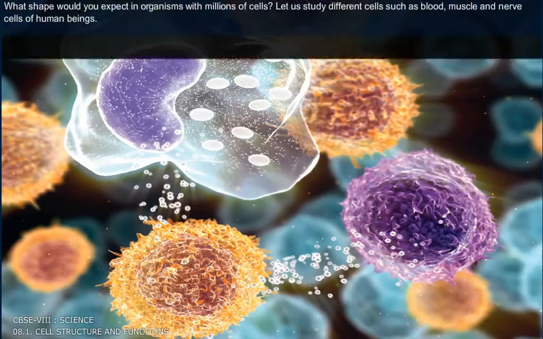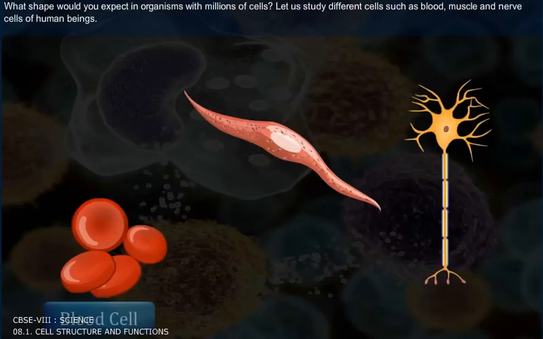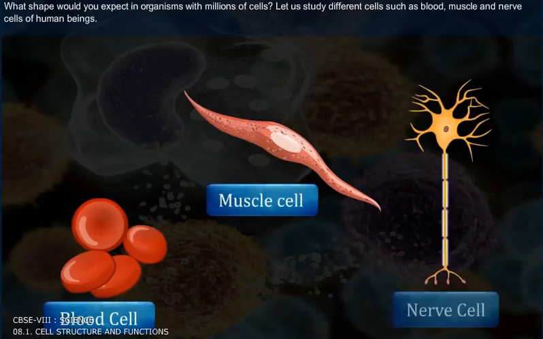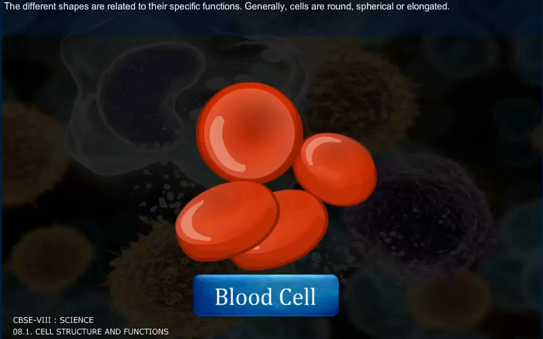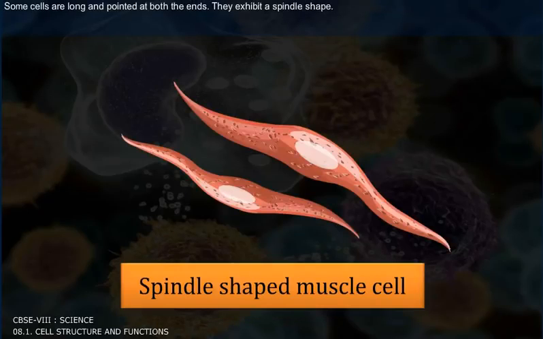What shape would you expect in organisms with millions of cells? Let us study different cells such as blood, muscle, and nerve cells of human beings. The different shapes are related to their specific functions. Generally, cells are round, spherical, or elongated. Some cells are long and pointed at both the ends.